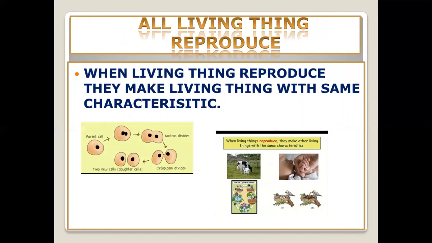When living things reproduce, they make living things with the same characteristics. Definitely human beings give birth to a human baby, like a cow gives birth to a calf, birds give birth to birds. So all the living things have the same characteristics.